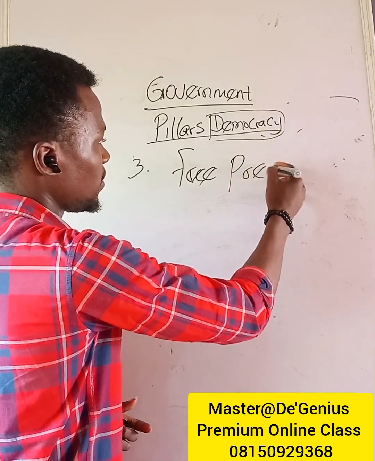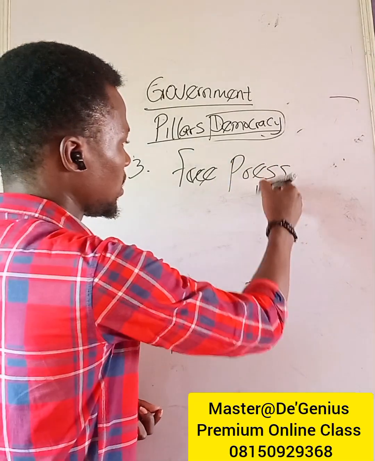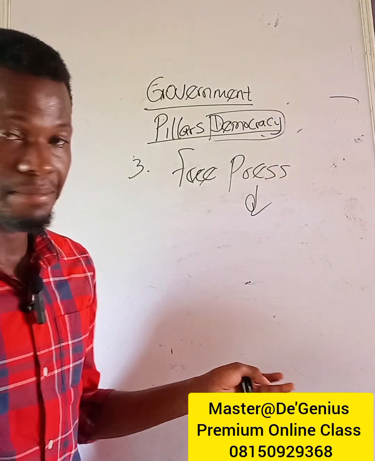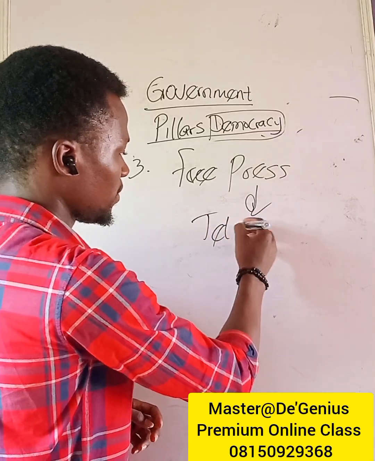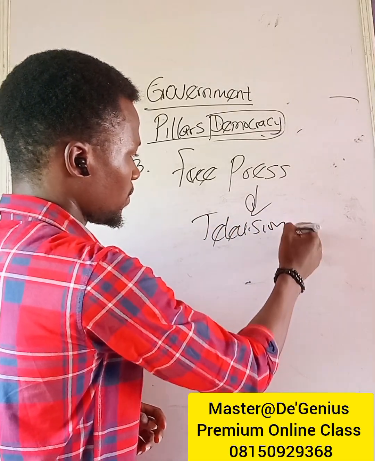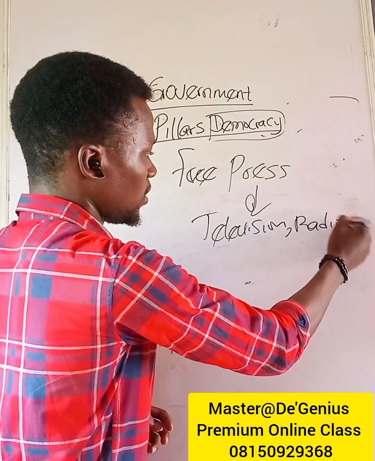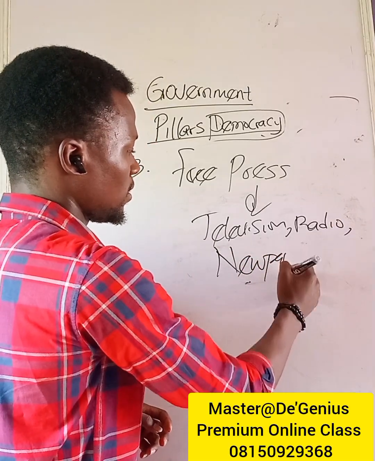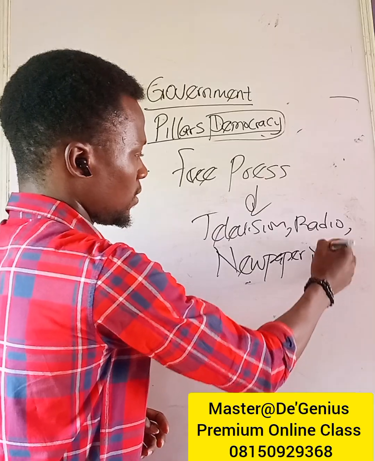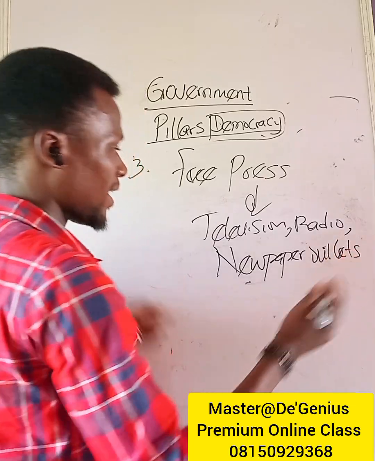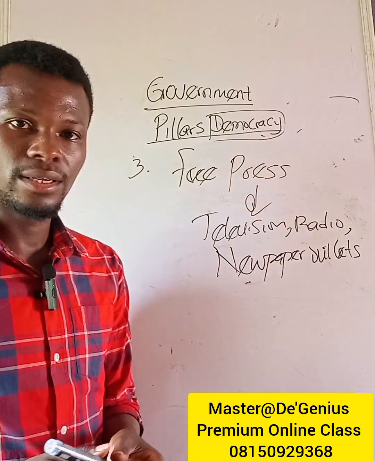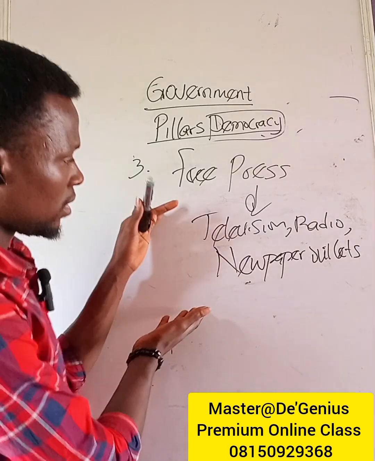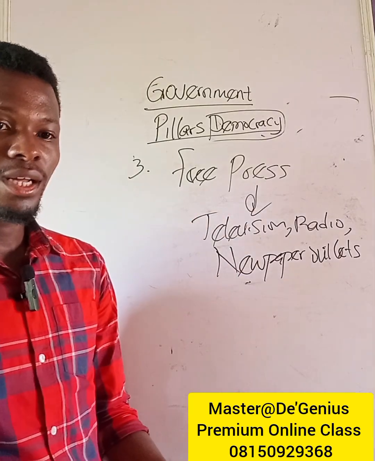The third most important pillar is free press. So when I mean press, I mean mass media like television, radio station, newspaper outlets, magazine, etc. These are the platforms through which people get information.